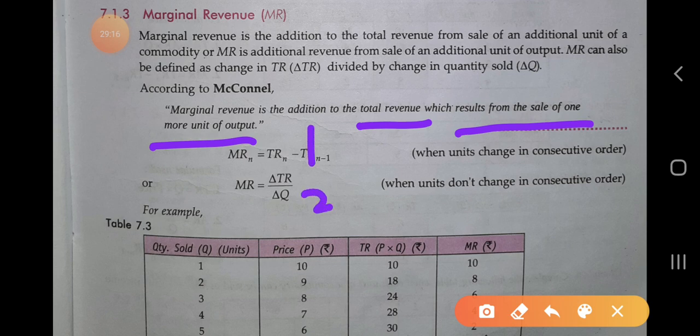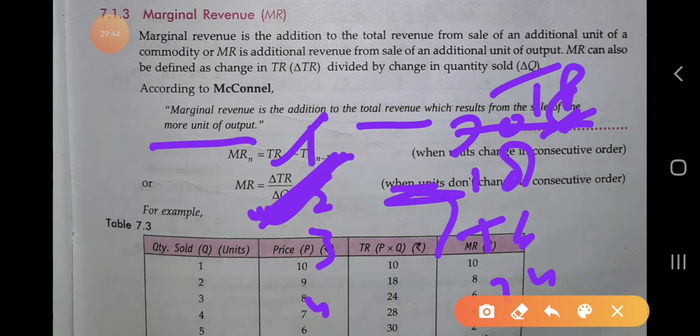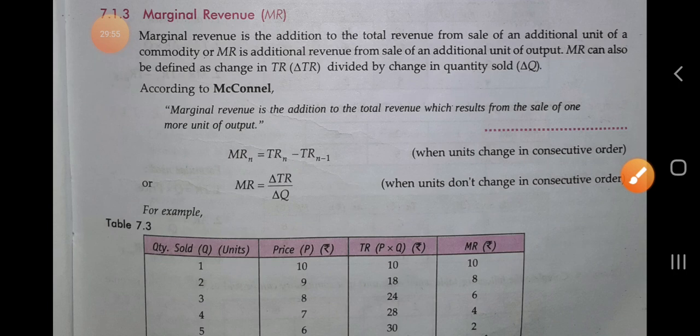If he sells 1 unit, 2 units, 3 units, with TR of 20, 18, 16, 14: first he is producing only one unit, so the TR is 20, but again when he produces one more unit, that is 2, the TR is 18. The difference between the present one and the previous one is called the marginal revenue.